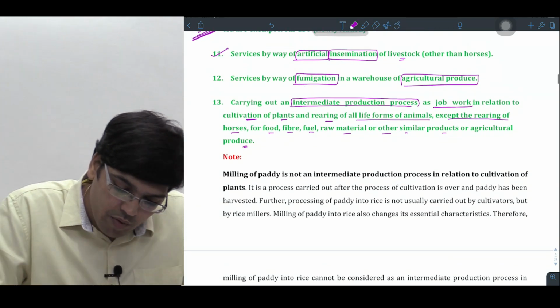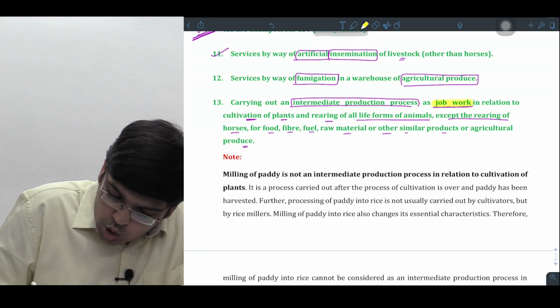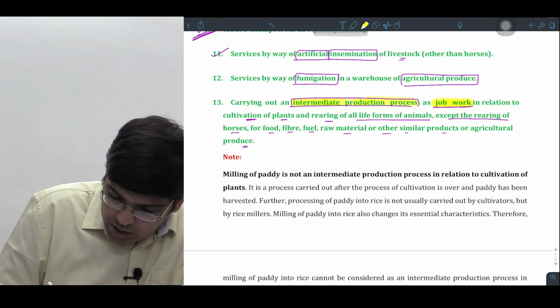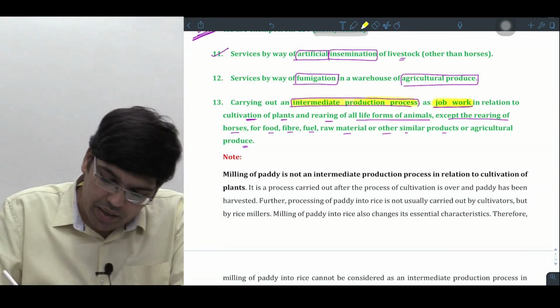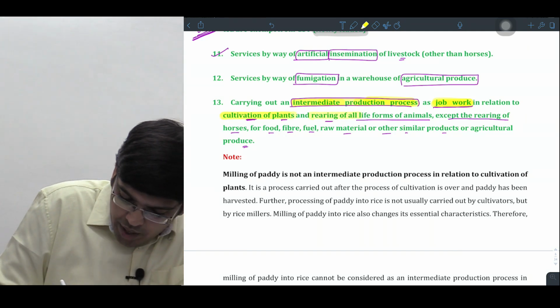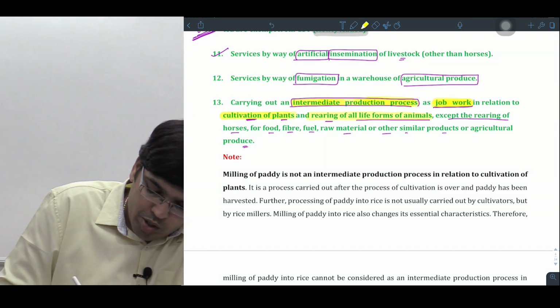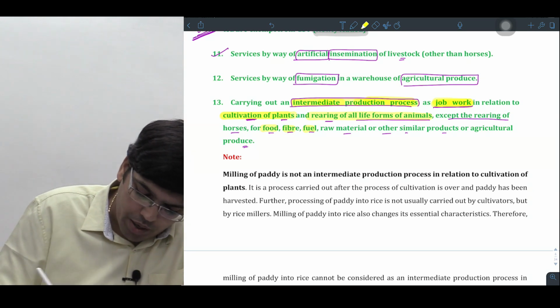What does the law say here? If you observe, the law says that if you act like a job worker to carry out some intermediate production process, meaning some activity to make it marketable, in relation to what, sir? Cultivation of plants or rearing of what, sir? All life of animals except rearing of horses for food, fiber, fuel, these points are the same, or other similar products or agriculture produce.